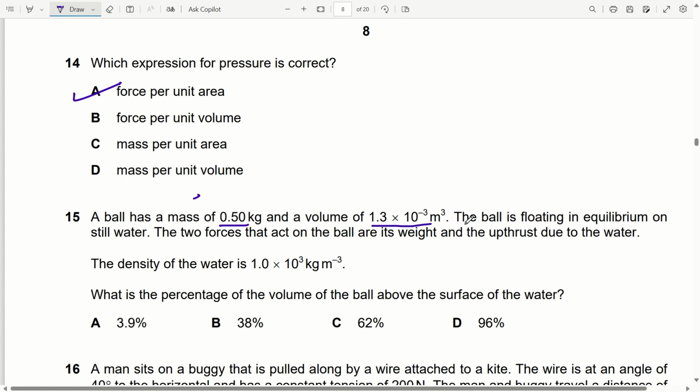This is the volume. The ball is floating in equilibrium on still water. Two forces that act on the ball are weight and upthrust due to water. The density of water is given. What is the percentage of the volume of the ball above the surface of the water?